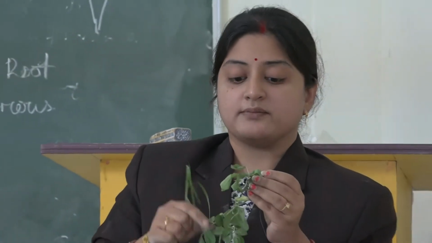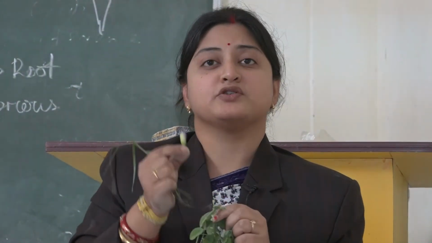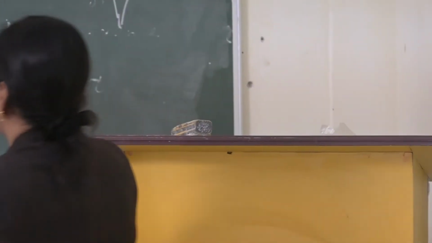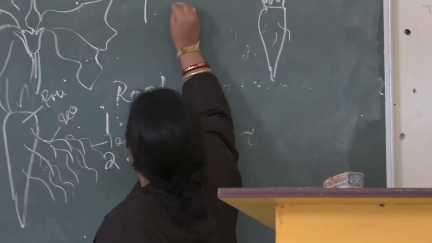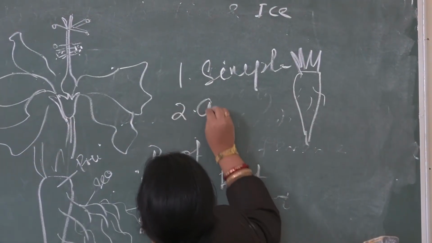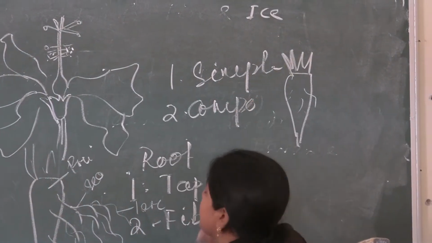Then the last one comes, the most important part, that is your flower. And leaf can be of two types. One is your simple leaf, another one is your compound leaf. What do you mean by simple leaf?